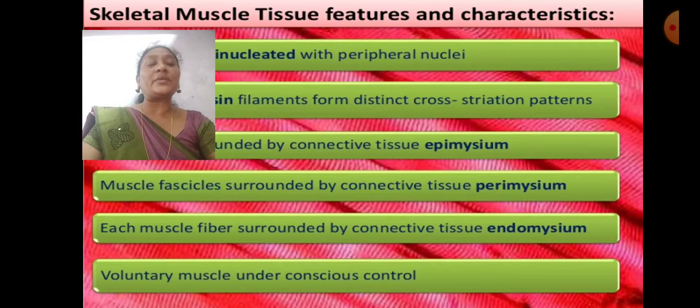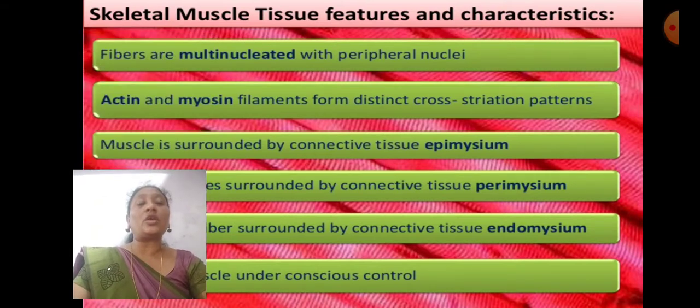Each muscle fiber is surrounded by connective tissue, the endomysium. Voluntary muscles are always under conscious control.